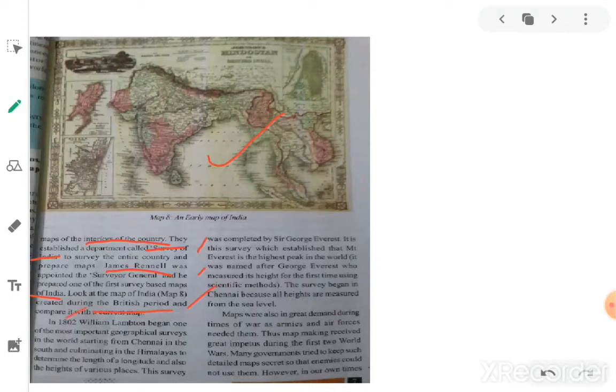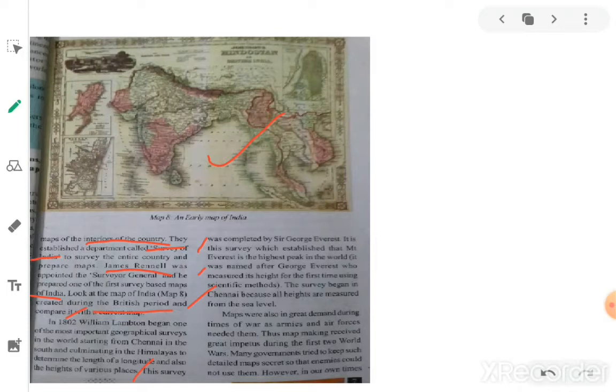In 1802, William Lambton began one of the most important geographical surveys in the world, starting from Chennai in the south and culminating in the Himalayas, to determine the length of a longitude and also the heights of various places.